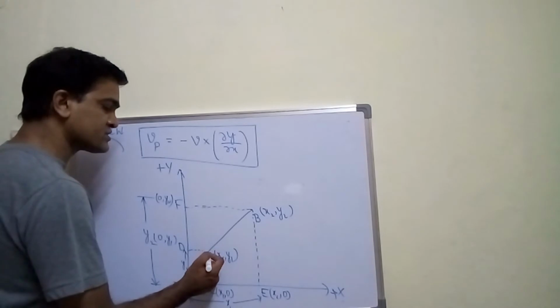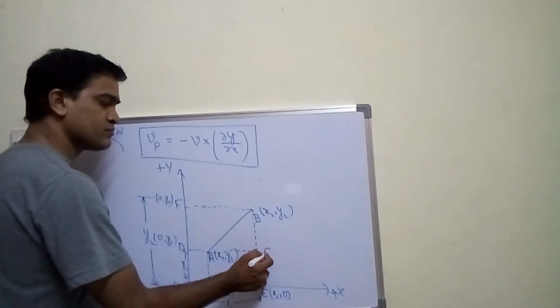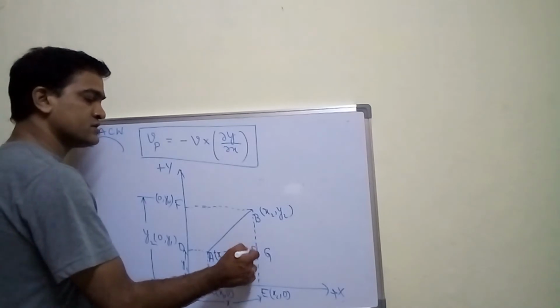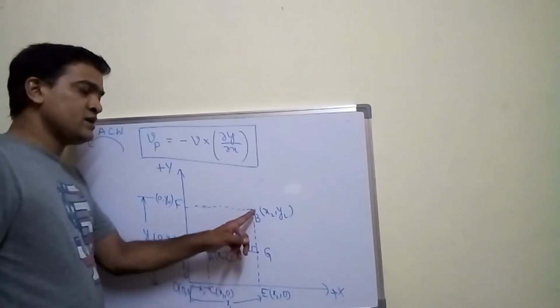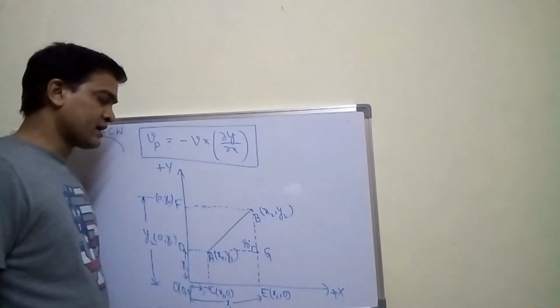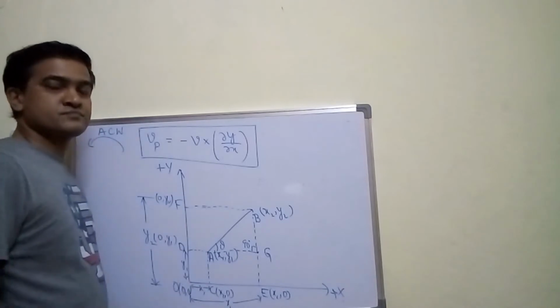What you do is extend this like this. Here let me represent point G, and this forms 90 degrees. AGB forms a right angle triangle. Let me denote this angle as theta.